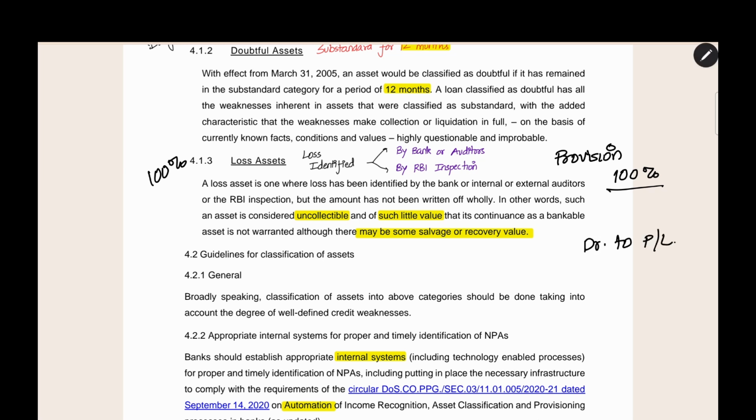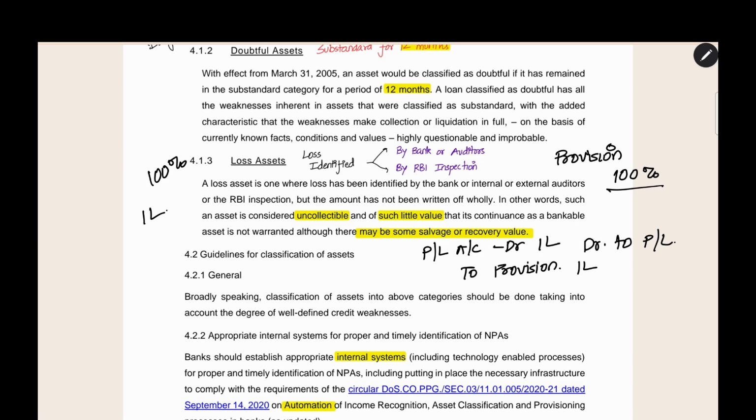This is one point. How will you make a provision? The entry will be P&L account debit to provision. This will be the normal accounting entry for creating any provision. If, for example, there is a loss asset of 1 lakh rupees, you have to make a provision. The entry will be P&L account debit 1 lakh to provision 1 lakh. This will be the accounting entry.